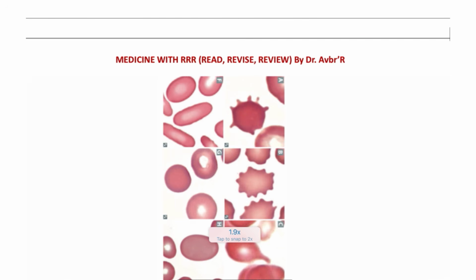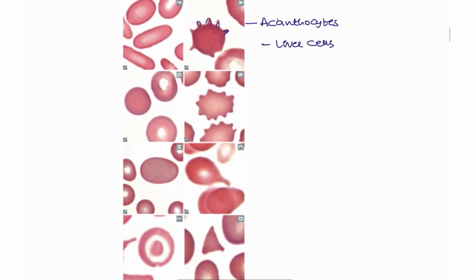Next, we will be discussing identification of the different cells. This cell, presented with spikes, is known as an acanthocyte. Acanthocytes are seen in liver disease patients. Next, this is the echinocyte.